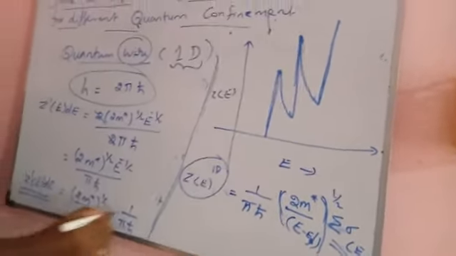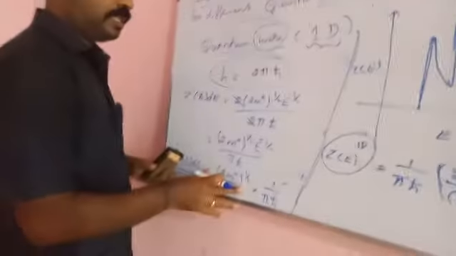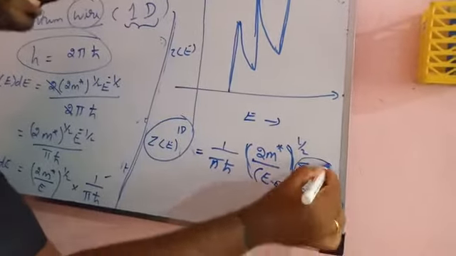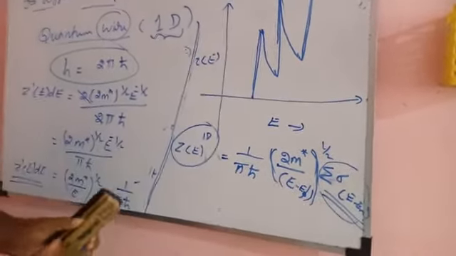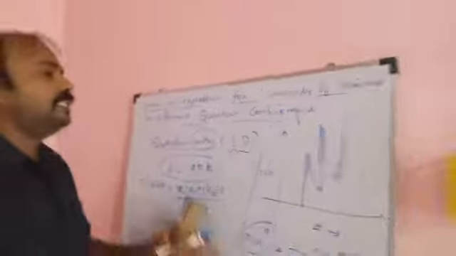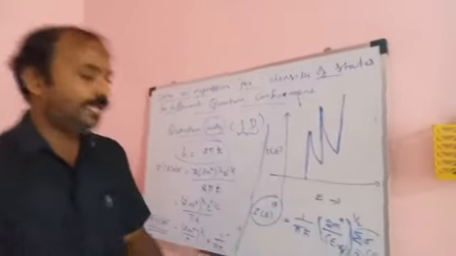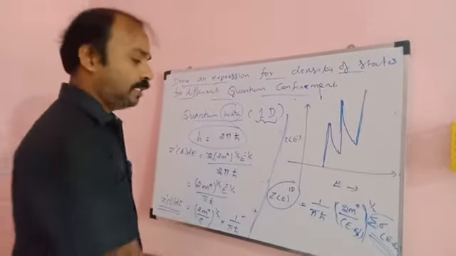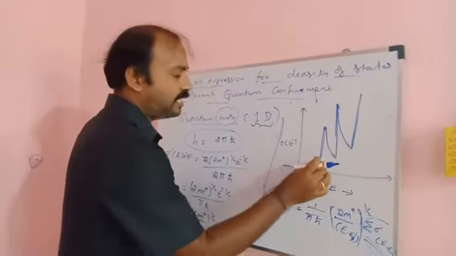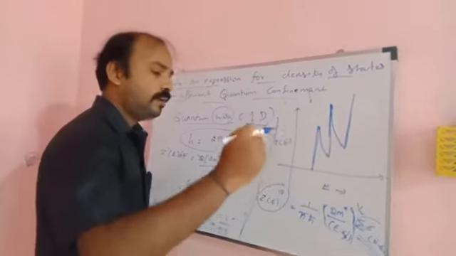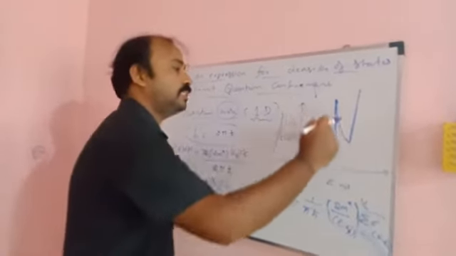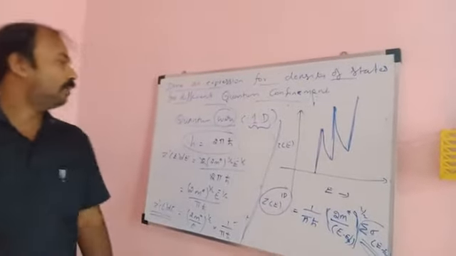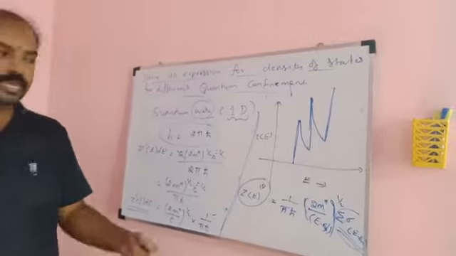Then this equation can be rewritten like this. This is a general formula for all the energy states that are available in one-dimensional quantum wire. Those energy states are available in steps, like this step. It's a step function. So the one-dimensional quantum wire is over.